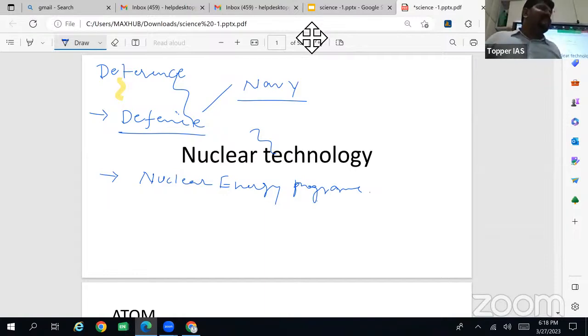That is called deterrence. If not for defense, at least for deterrence: just to make sure the enemy does not mess with us. That is one of the major purposes, and that's why we spend a lot of money. Not only India, every country spends. Especially the USA and China are the countries with the biggest defense budgets.